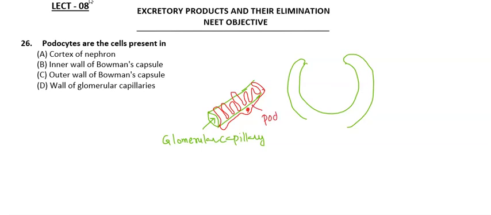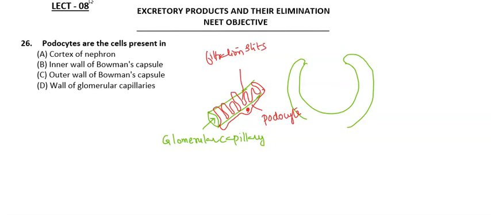If this is the glomerular capillary and this is the podocyte, you can see between the finger-like projections of its cytoplasm small openings, and these are called the filtration slits.